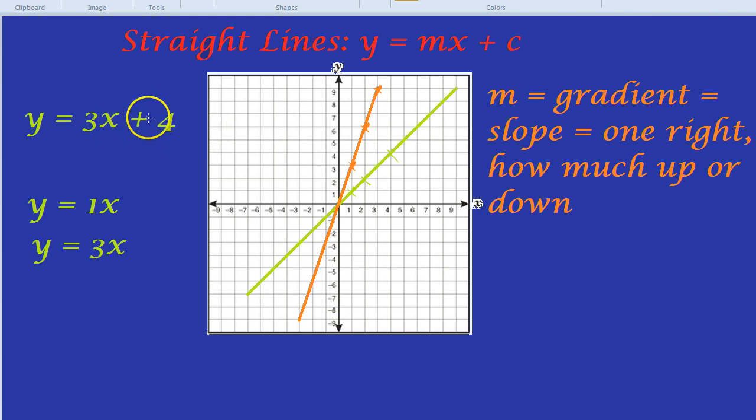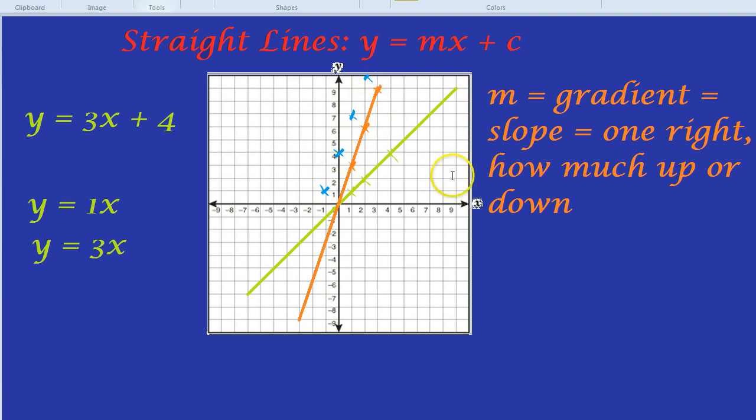So plus 4, in this case, is going to be, let's do it in blue, right here. We still have the gradient of 3, so for every one right, we go up by 3. One right, up by 3. And also you can go backwards as well. One left, down by 3. But we've just started off at 4.